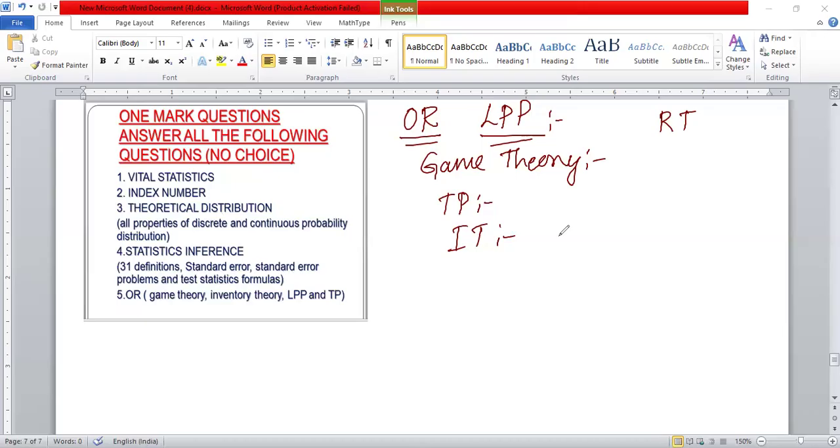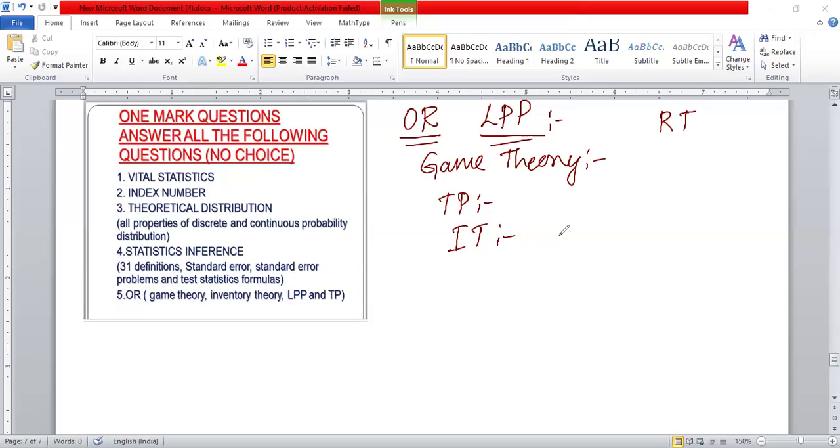So what are the Bernoulli properties? The PMF of Bernoulli is P of x is equal to P to the power of x, Q to the power 1 minus x, where x follows 0 and 1. Second, the range of the Bernoulli distribution is 0 and 1.